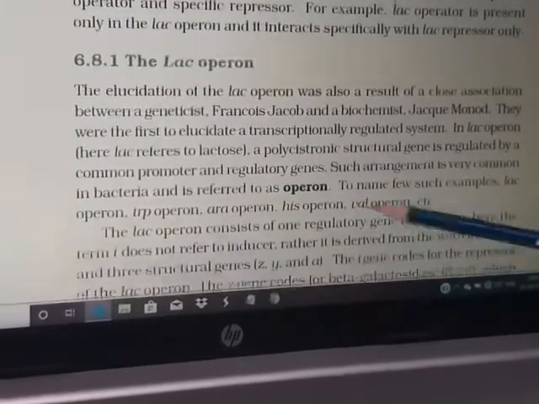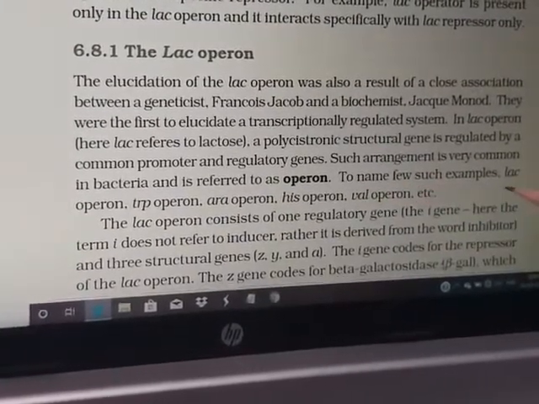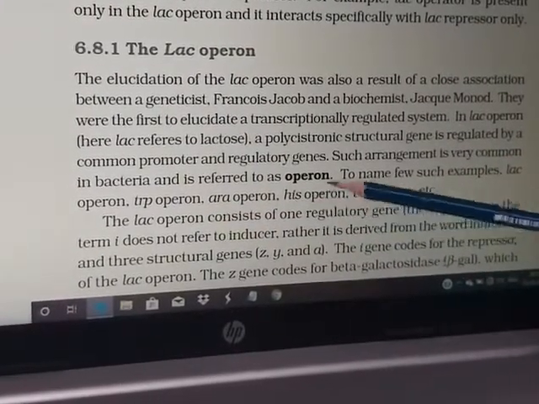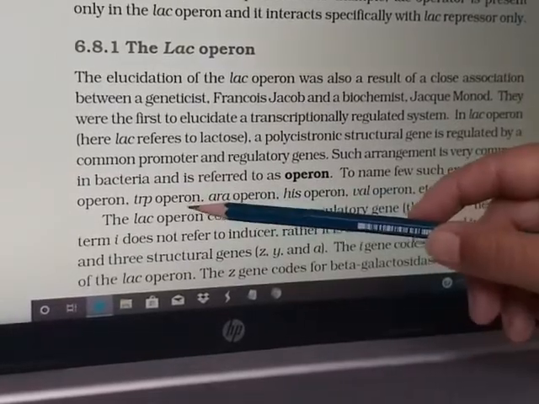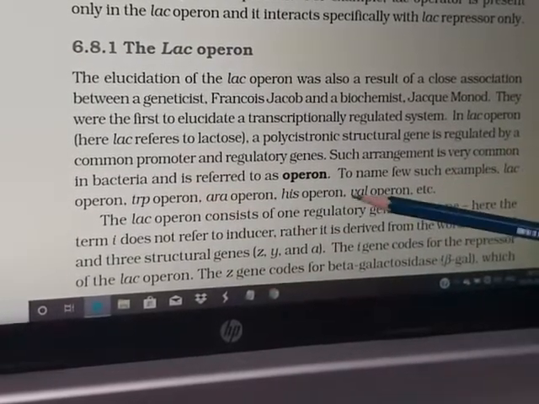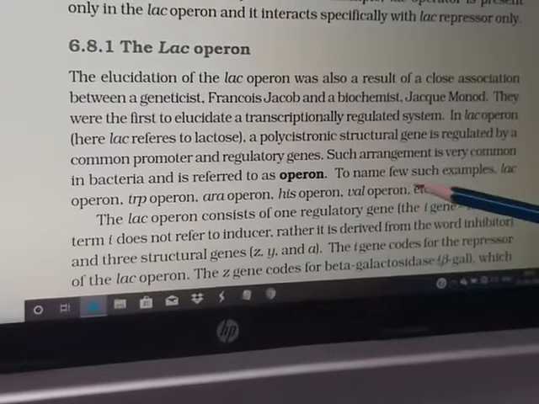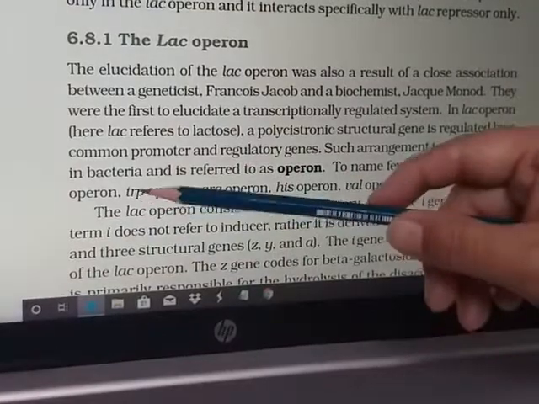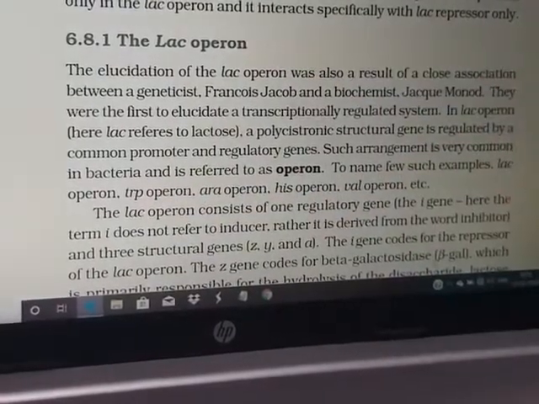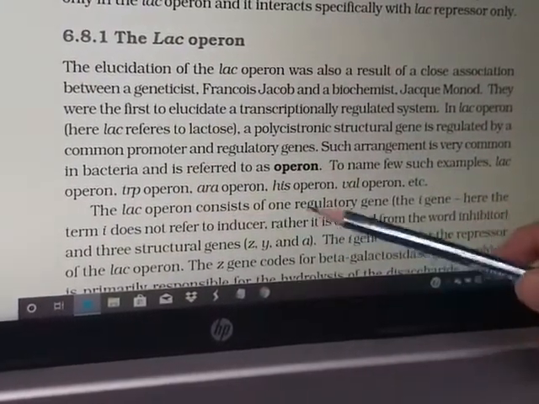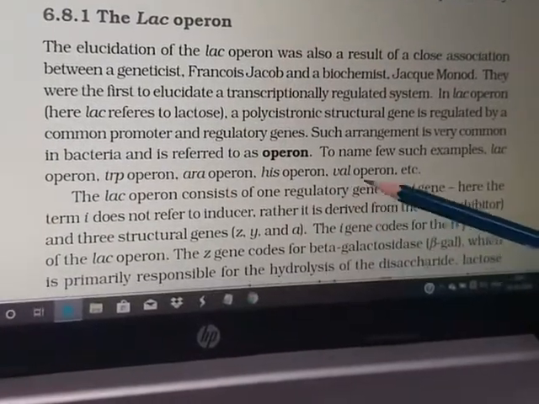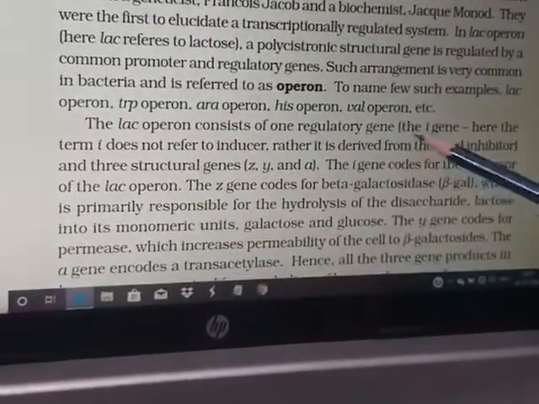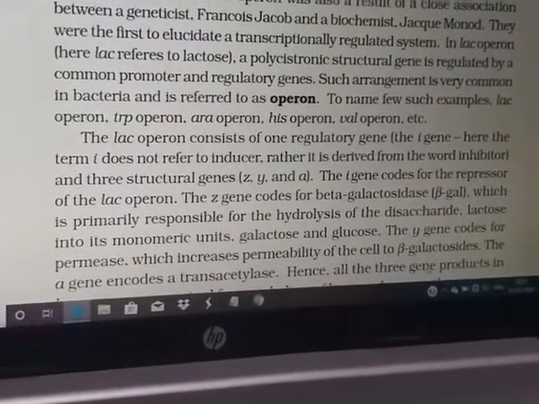And here are a few examples of the operon. For example, lac-operon, trp-operon, and like this his-operon. It is for histidine, and it is for tryptophan, and it is for lactose, and it is for valine, and like this there are so many examples of operon. But we will study only lac-operon as per our syllabus. The lac-operon consists of regulatory genes, structural genes, and promoter. I explain you.